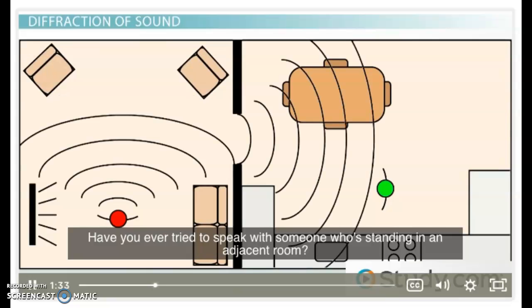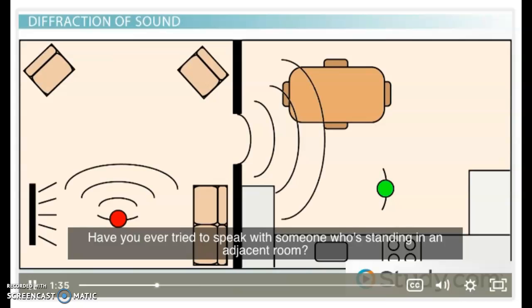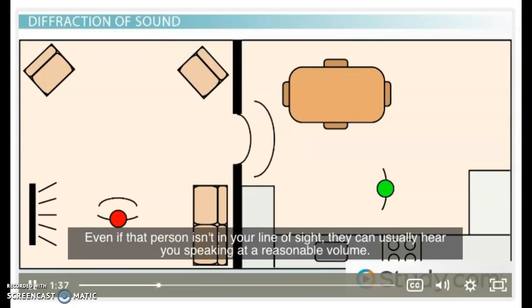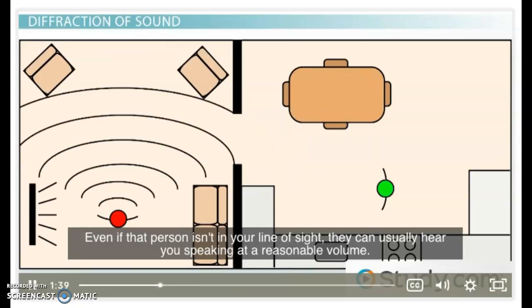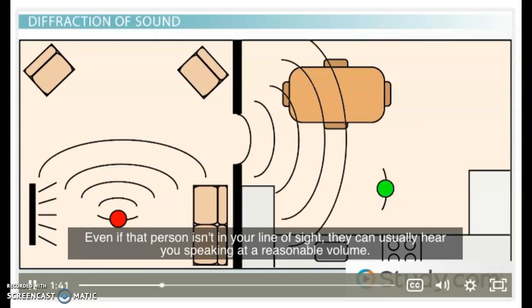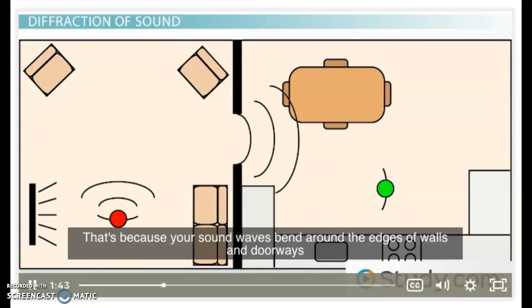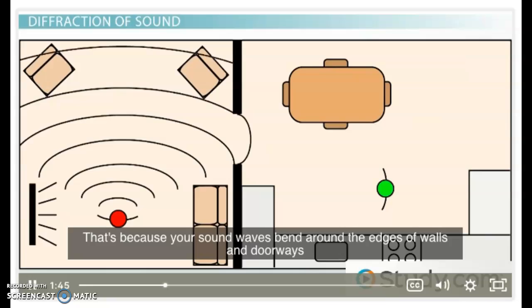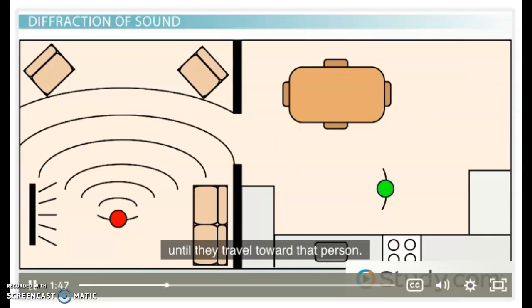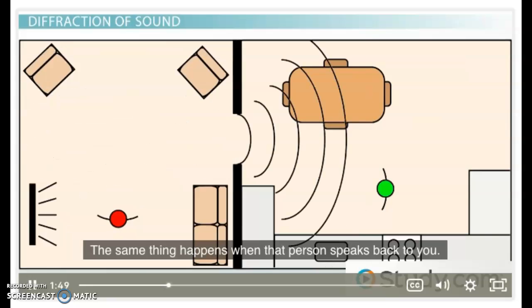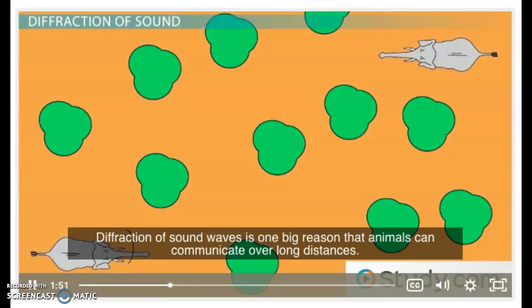Have you ever tried to speak with someone who's standing in an adjacent room? Even if that person isn't in your line of sight, they can usually hear you speaking at a reasonable volume. That's because your sound waves bend around the edges of walls and doorways until they travel toward that person. The same thing happens when that person speaks back to you. Diffraction of sound waves is one big reason that animals can communicate over long distances.